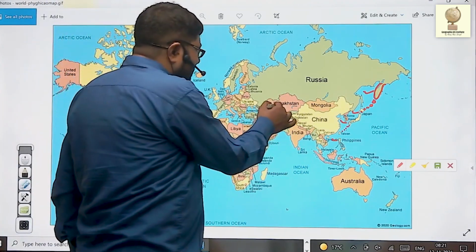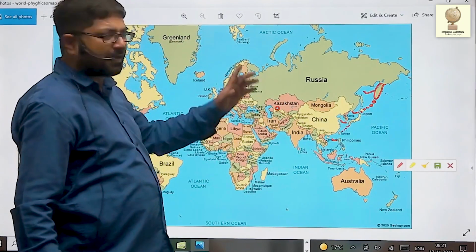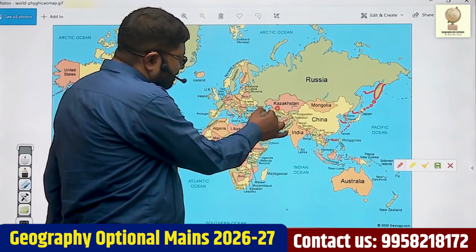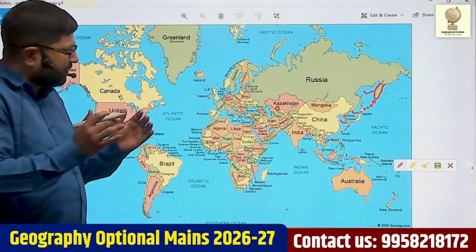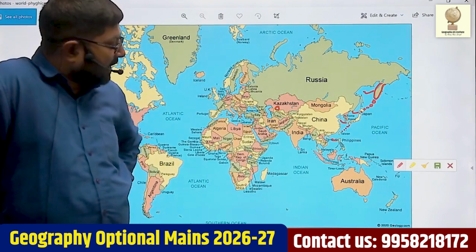Now here, this is Aral Sea. This is bordered by Kazakhstan and Uzbekistan. Now here lies the Caspian Sea, which is shrinking. The northern part of Caspian Sea happens to be the lowest part of Europe.